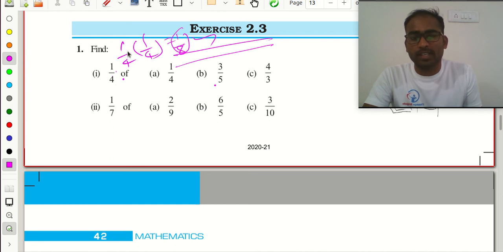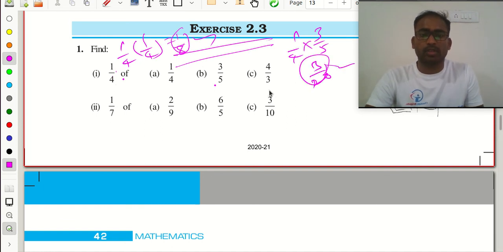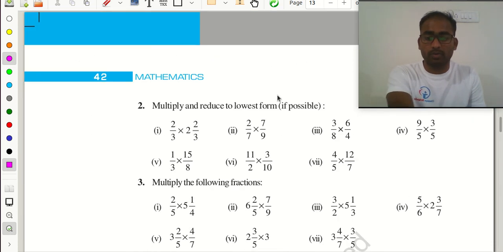No, it is multiplication. No, we are not adding. 1 by 4 of 1 by 4 means multiplication. 1 by 4 of 3 by 5 means 1 by 4 times 3 by 5. So 3 by 20. Okay, like this you need to do for the remaining problems also.